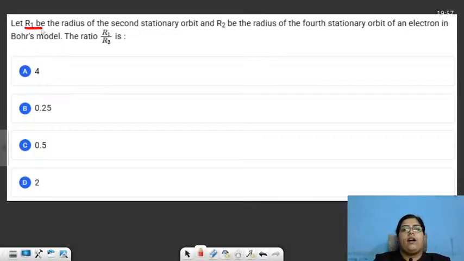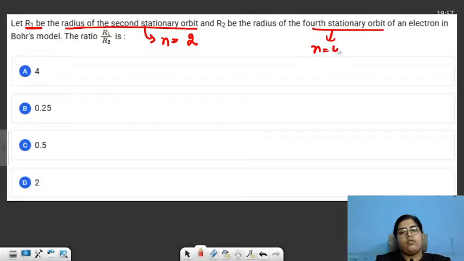You are given R1 be the radius of the second stationary orbit. Second stationary orbit basically means n is equal to 2. R2 be the radius of fourth stationary orbit. Fourth stationary means n is equal to 4. Of an electron in Bohr's model, you have to find out the ratio of radius.